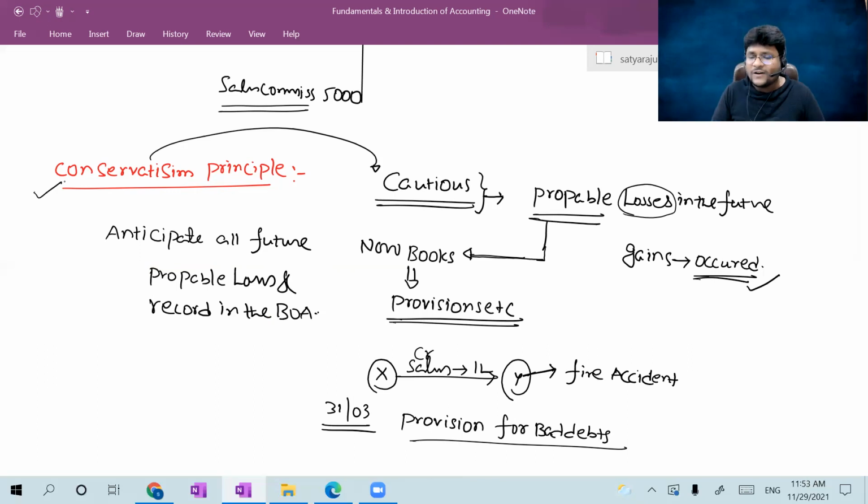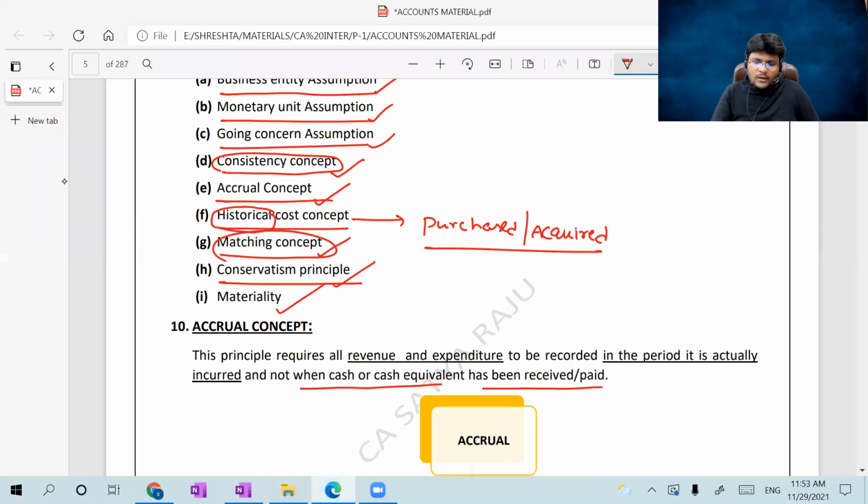Sir, bad debt is a different story. Bad debt means the other party has already told me that they cannot give money to me. Then you can treat it as a bad debt. Bad debt is a real expenditure which has already accrued. But coming to provision for bad debt, it has not occurred in the current year; such bad debt is going to occur in the next year. Based on the principle of conservatism, you record it in the books of accounts right now itself. Am I right? Okay.